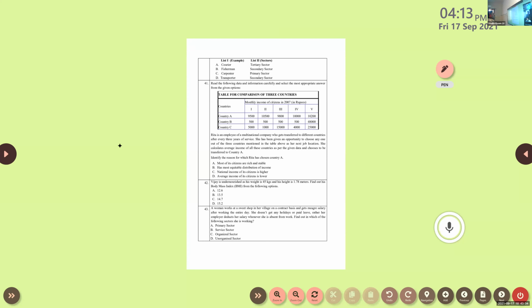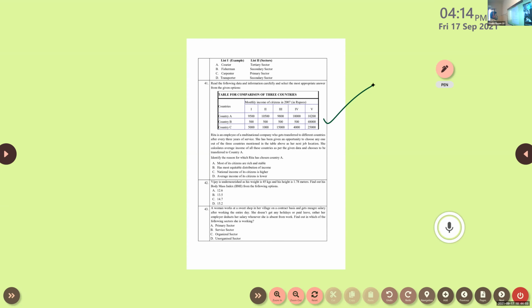Okay, so next one. This is the question from your textbook only, chapter number 1. The same question. So one more question in your textbook. So what is that? I will read it. Question number 41. Read the following data and information carefully and select the most appropriate answer from the given options. So some calculations are necessary, right? So what is the question?